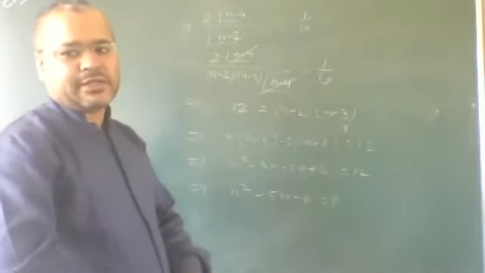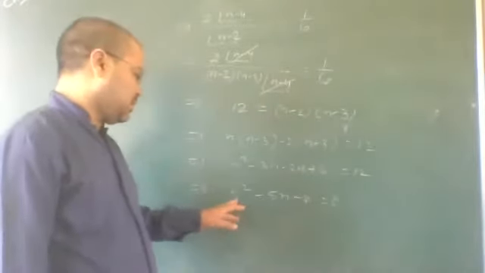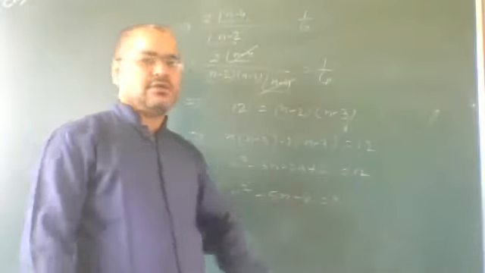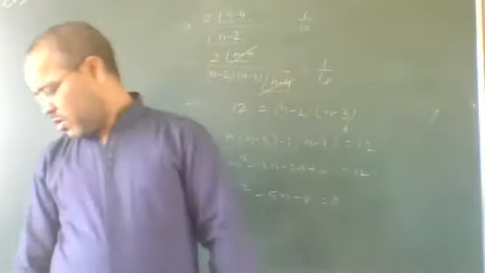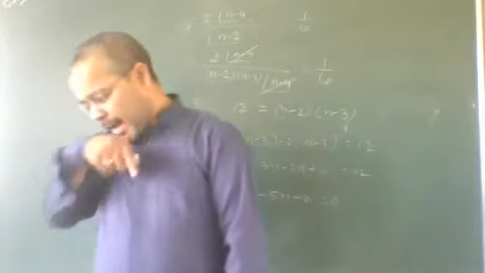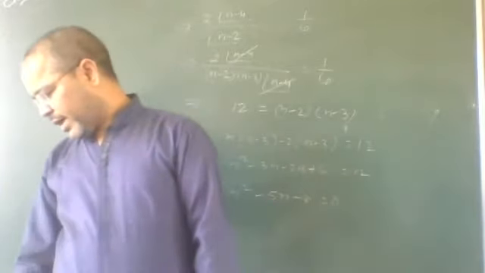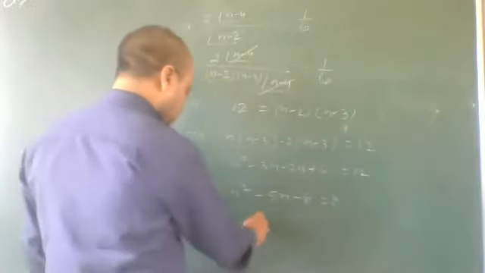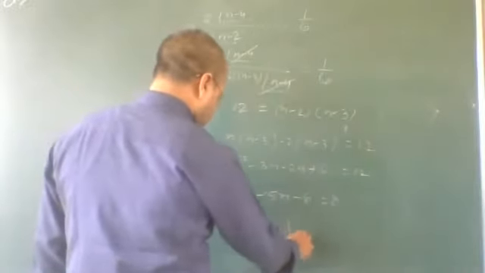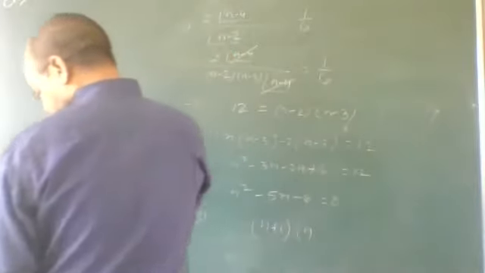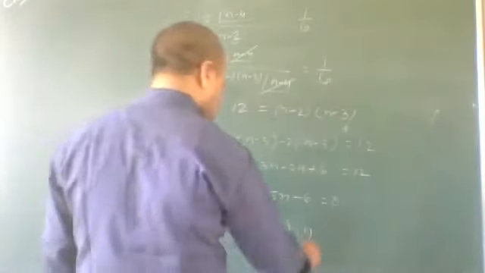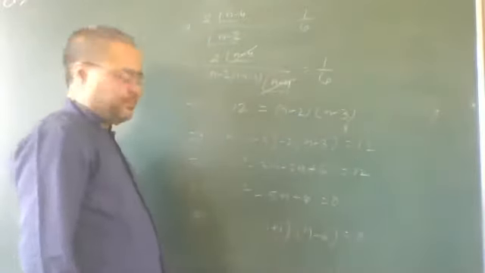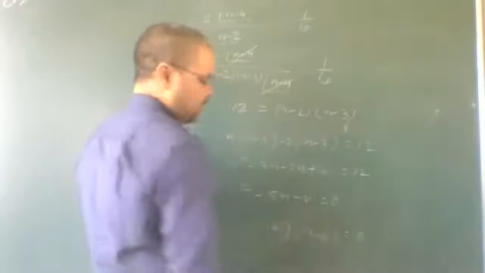Means the quadratic equation will be in this form: n square minus 5n minus 6 is equal to 0. Okay? After factorization, its value will be n plus 1 and n minus 6 is equal to 0.